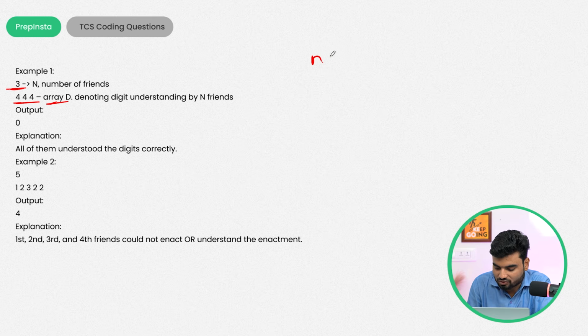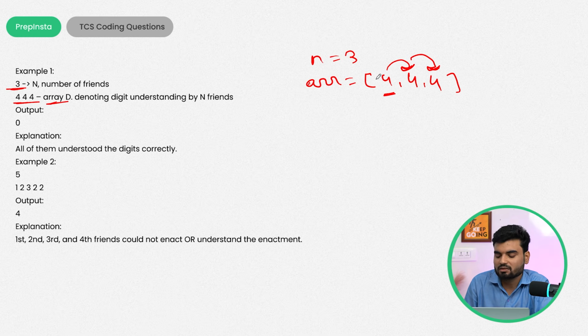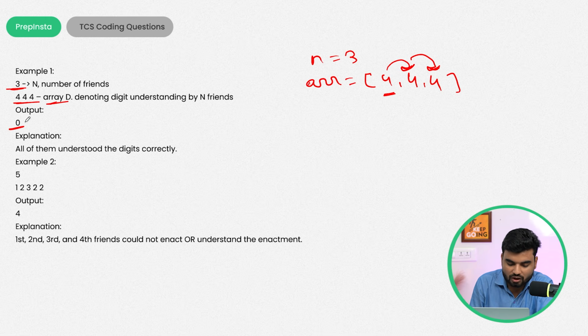So now we have n equals 3, one array, let's say I'll write arr, where I have 4 comma 4 comma 4. What happened, Alice has passed this 4 number, first person, which is on the 0 index. This person will give that number to the next person, similar again. This will give to the next person, similar again. So now they were able to share all the data equally. Whatever has been shared with them similarly has been communicated to the next. Now here who left or who has said incorrectly, there is nobody. So that's why the output is 0. Everybody enacted correctly and everybody understood it.